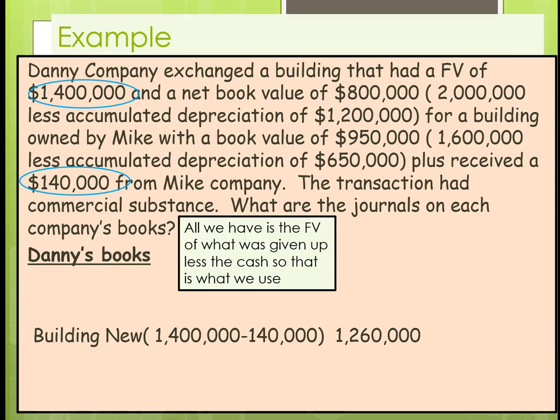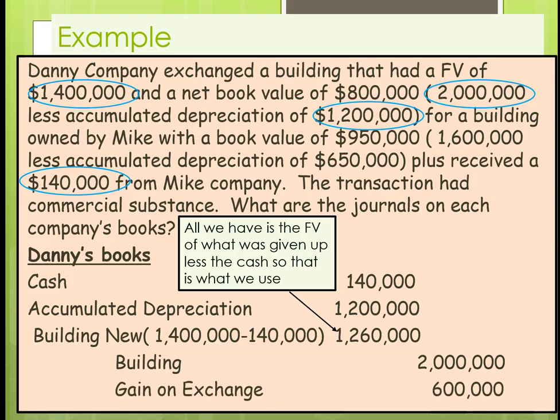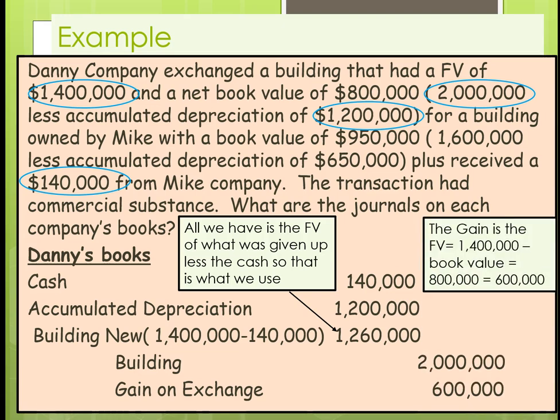Since all we have is the fair value of what was given up less the cash, we have to use that number. Next, we're going to take the old building off our books. We're going to book the cash. And then we're going to get gain on exchange. Now, the gain on exchange is actually the difference between the fair value and the book value. So that's another way of getting at the same number. And if you notice, by doing that, we still have the same number, so we know we did it right.